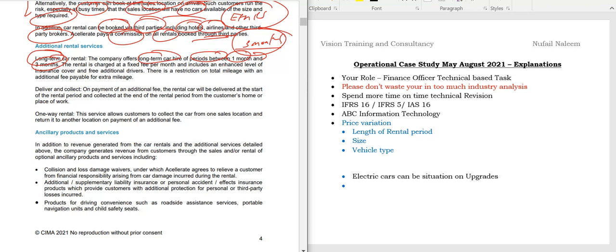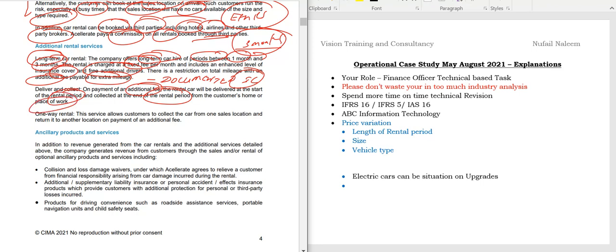The rental is charged at a fixed fee per month and includes an enhanced level of insurance cover and free additional drivers. There is a restriction on the total mileage, with an additional fee payable for extra mileage. So students, there are some restrictions and we need to be aware whether these restrictions are documented, and also students, whether there are proper internal controls. Deliver and collect, on payment of an additional fee, the car will be delivered at the start of the rental period and collected at the end of the rental period from the customer's home or place.